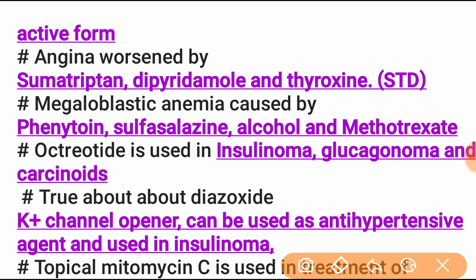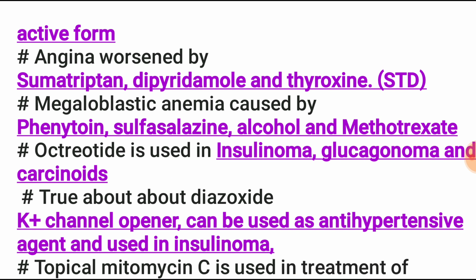Megaloblastic anemia is caused by phenytoin, sulfasalazine, alcohol, methotrexate, and others. Octreotide is used in insulinoma, glucagonoma and carcinoids, already told previously.